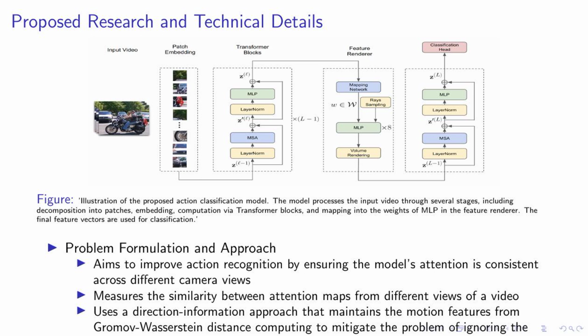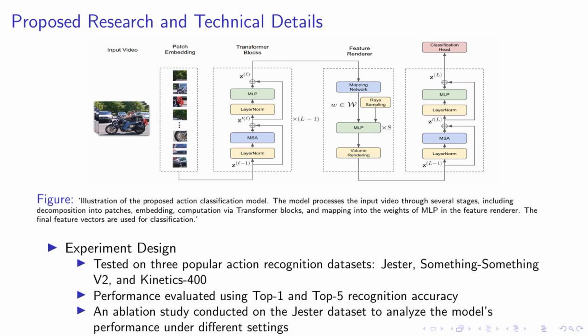This is where our direction information approach comes in. It maintains the motion features from Gromov-Wasserstein distance computing. This is a significant step forward because it mitigates the problem of ignoring the motion of the subject in action recognition. In other words, it allows us to keep track of the subject's movement, which is crucial for accurate action recognition. Let's delve deeper into our proposed research and technical details.